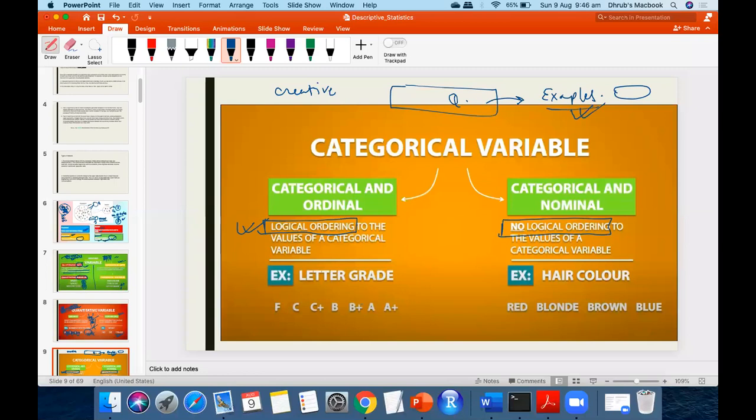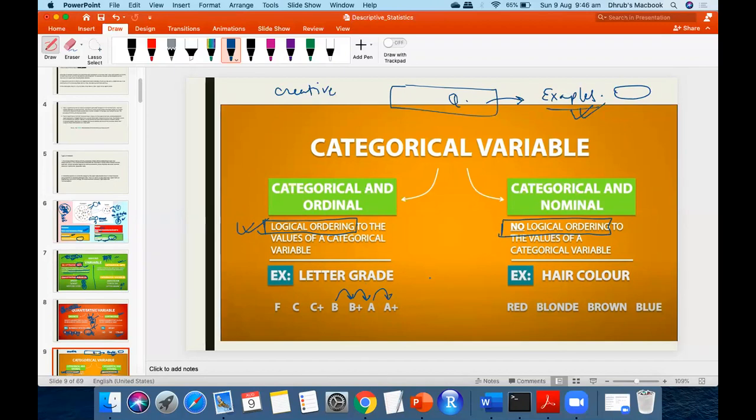For example, letter grade can be ordered logically. With that, I mean A plus is better than A, right? A is better than B plus, B plus is better than B, and subsequently. Yes or no? That means there is a logical order. Correct? Any other example? I'll give you an example, but for now, is it clear?